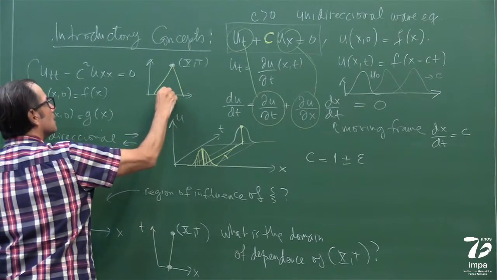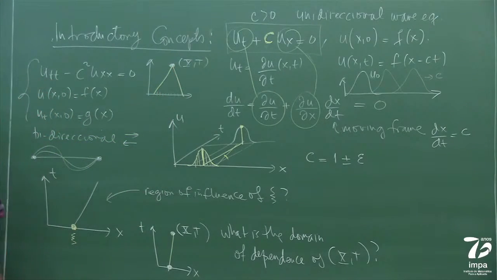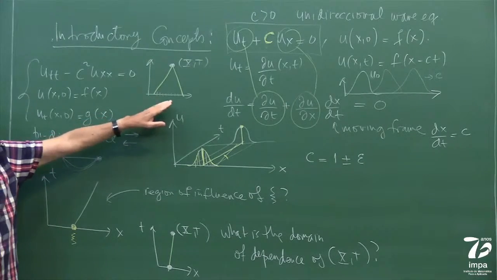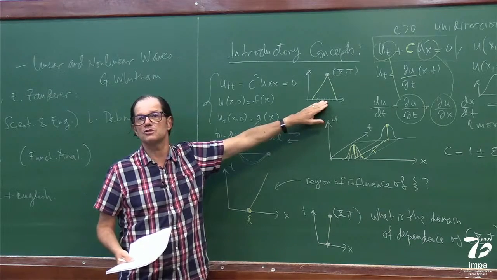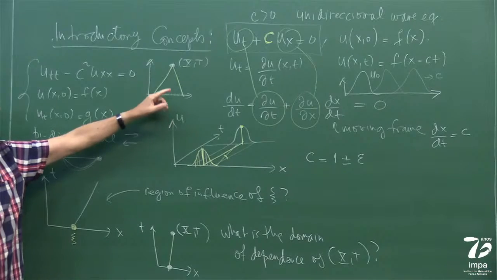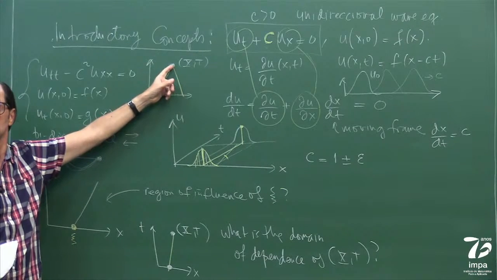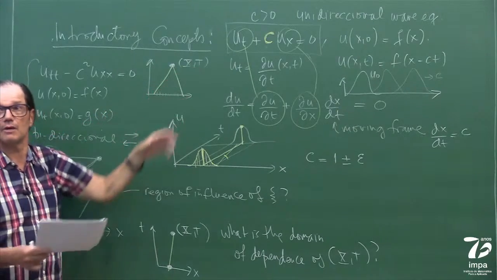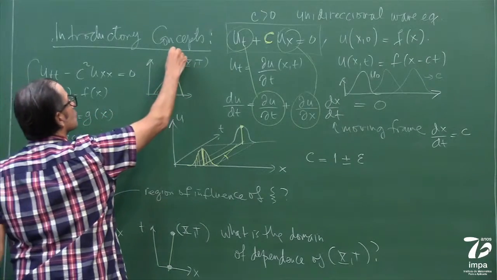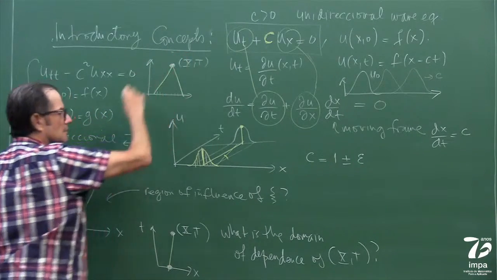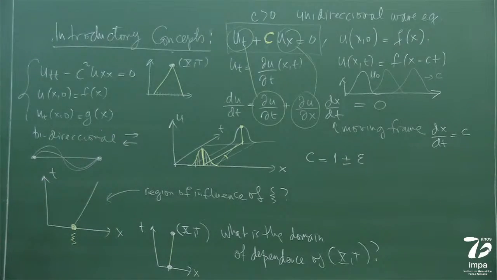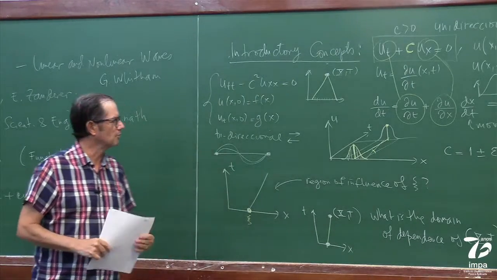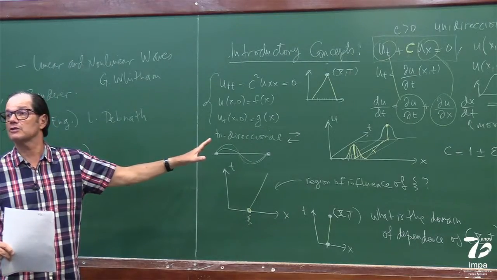So if I change my initial data in this interval, right now you have to believe me, but I'll show you. If I change the initial conditions in this region, it will affect this point. But it will affect this point at this time, right? If I have another point up here, whatever, it depends, then the characteristics are a bigger triangle. So this is what we're going to learn now about characteristics.